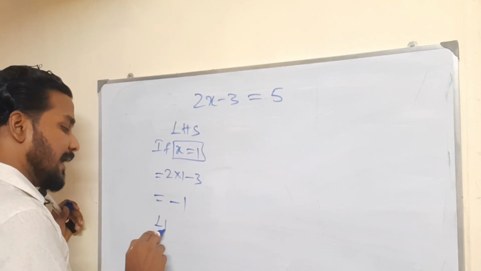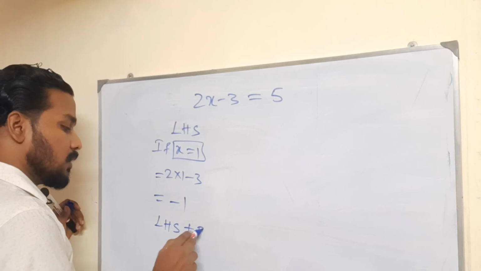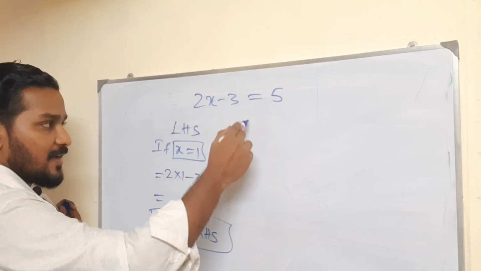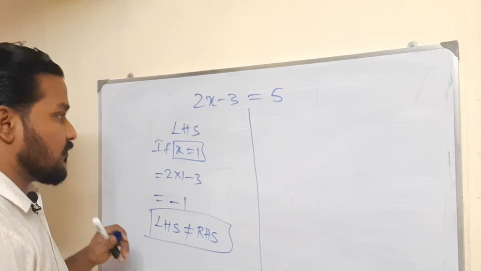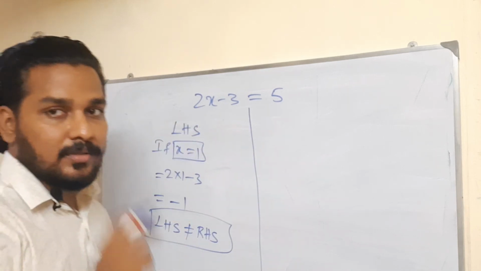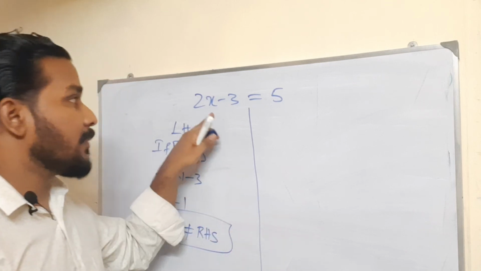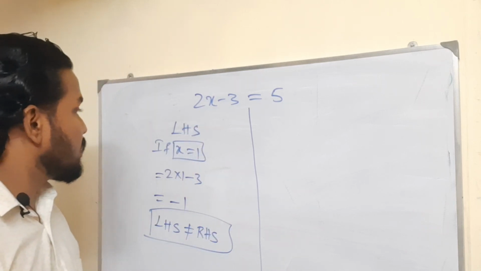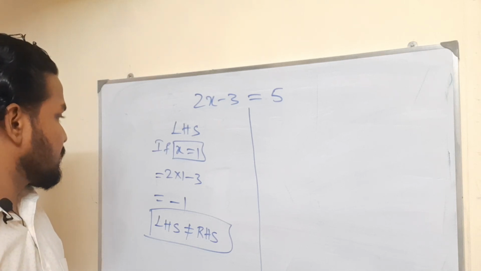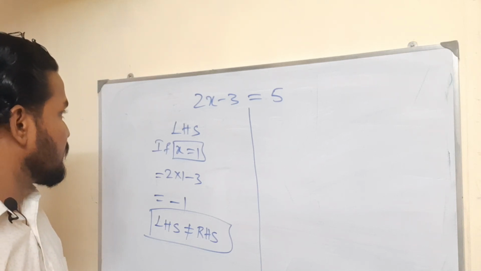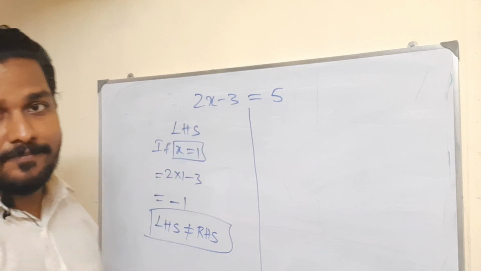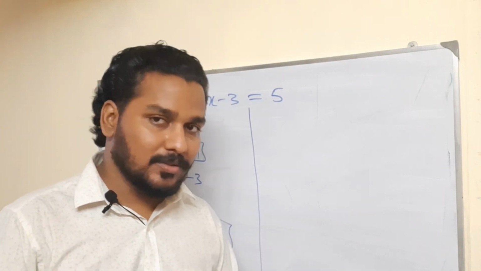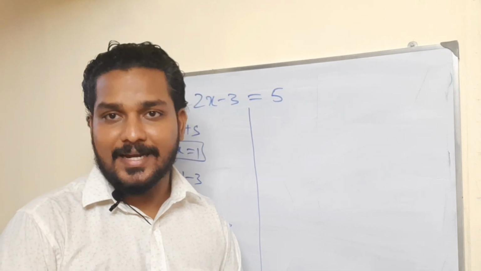No. So LHS is not equal to RHS. This one is not valid. x is equal to 1 is not valid. Substitute 2 here, do it in mental calculation. 2 into 2 is 4, 4 minus 3, that is plus 1. That is also not equal, not valid.